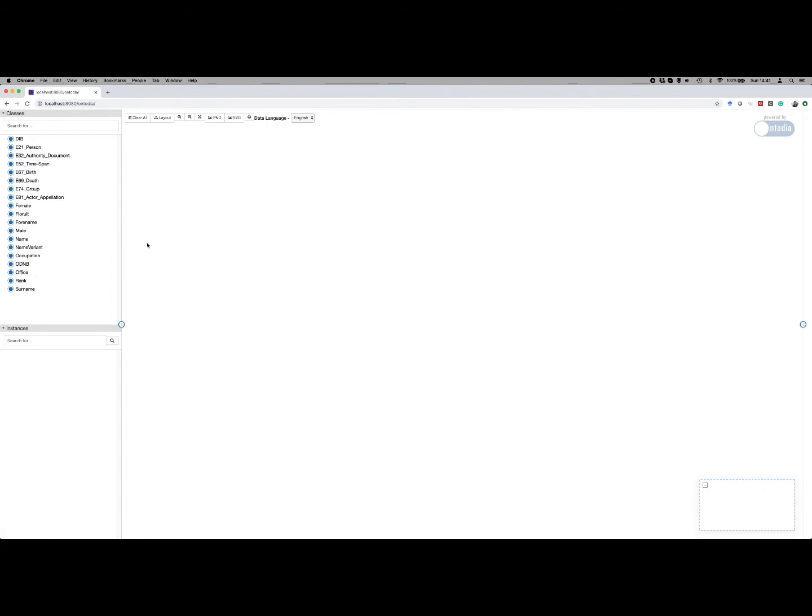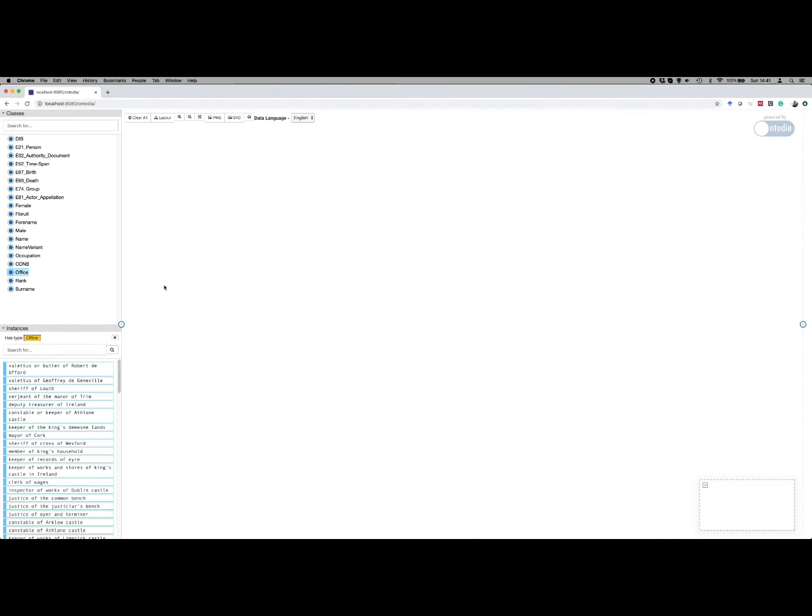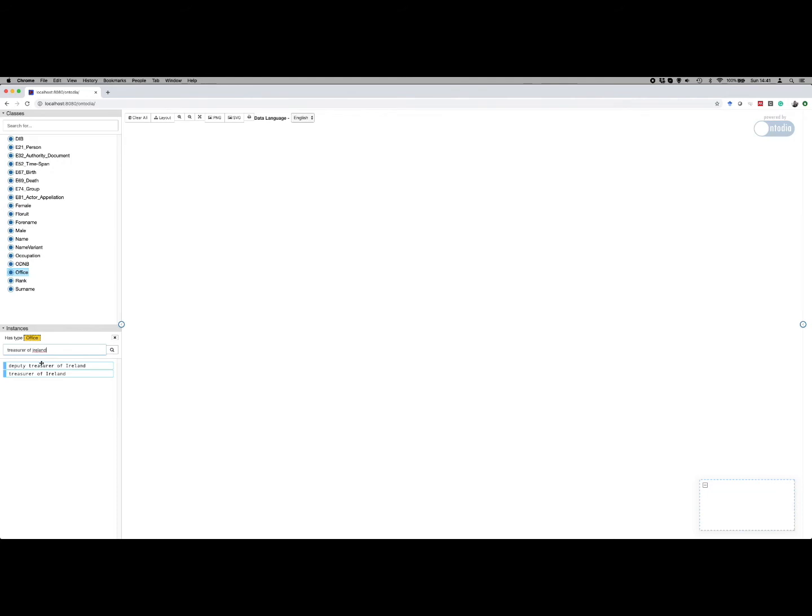Now let's assume that I'm interested in figuring out the people that held multiple offices. I know that offices are of the type group, but we have introduced our own concept of office, allowing us to do some more targeted search. So, for instance, I'm going to look for the Treasurer of Ireland, and you can see that case is of no importance here.